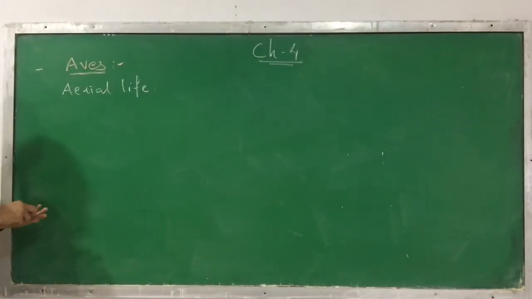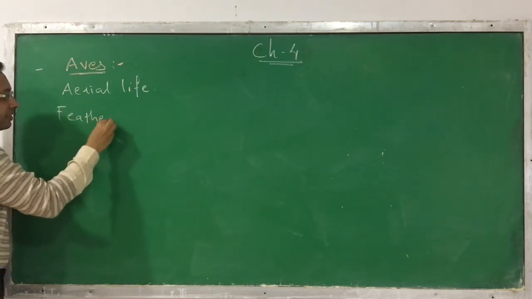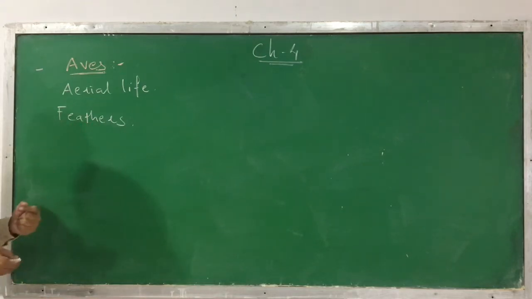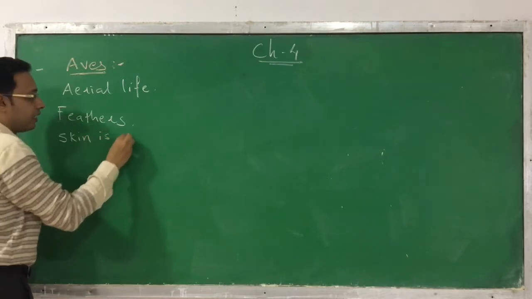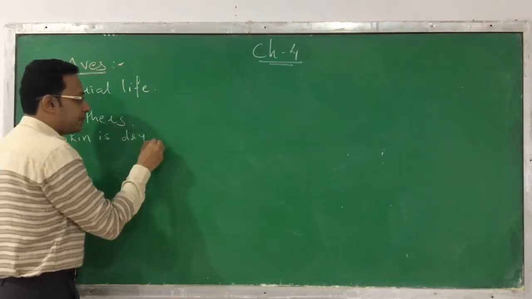They have a presence of feathers. This is another characteristic. Clear? Their skin is dry, like a reptile. That means it is without oil glands, except in one position.